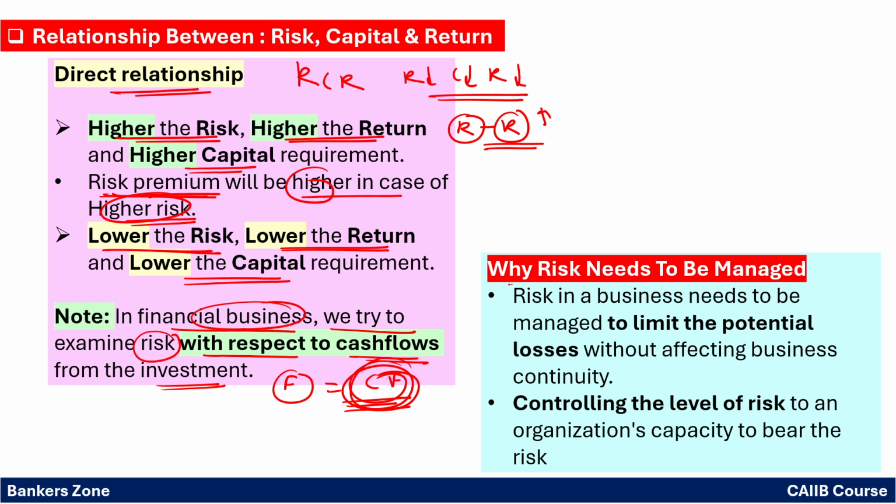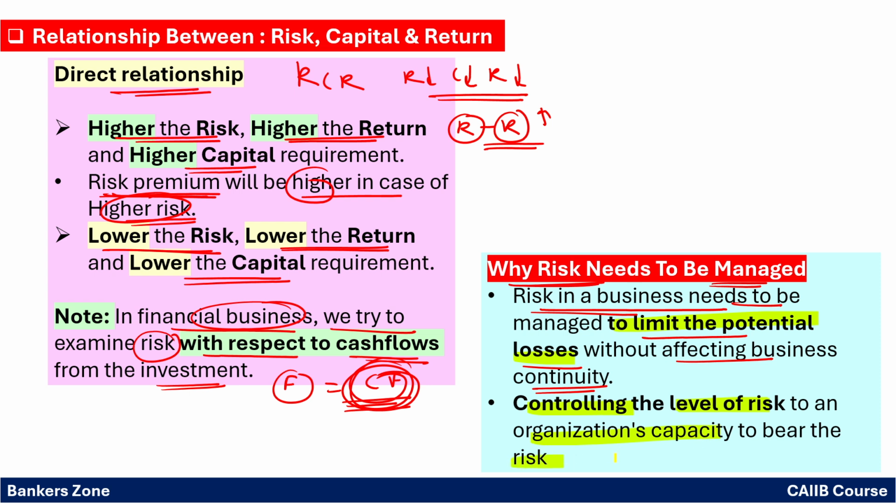Now see, why do we have to manage that risk? Basically very simple. See, risk is the basic need to be managed. Risk in a business needs to be managed to limit the potential losses without affecting the business continuity. Means what? If the business is making losses, we have to control those losses, right? Secondly, we have to control the level of risk to an organization's capacity to bear the risk.